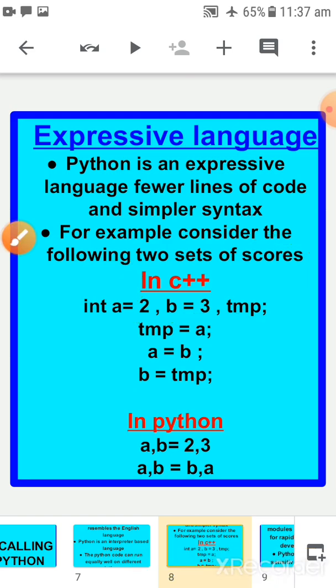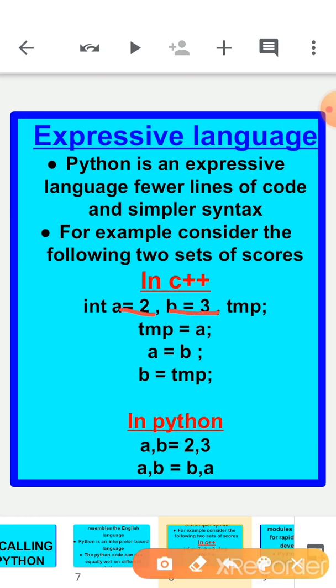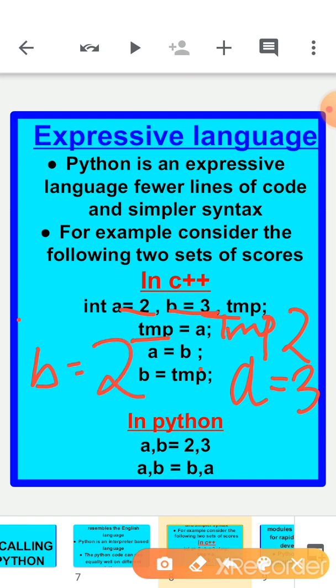So now this code is for swapping of two numbers, meaning initially a is having value 2 and b is having value 3. So now temp is carrying the value of a, which means temp is having value 2. Now a is having b's value. a is equal to b means now a is having value 3. Now what is b having? b is having the temp value, meaning 2. So basically what we have done is just swapped the values. Initially a is equal to 2 and b is equal to 3. After completing the program, a is 3 and b is 2.